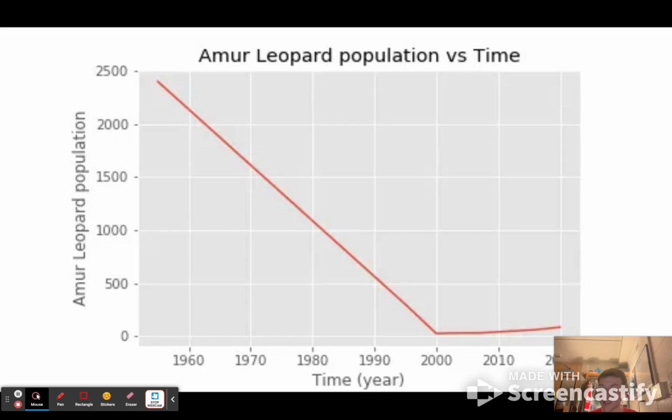And then there has recently been a specific focus on the species due to the severe population decline, which you can see through this graph here, spanning from about 2,500 wild Amur leopards in the 1950s to less than 25 leopards by the year 2000, which this graph demonstrates. The species decline is all due to human causes. However, conservation efforts have proved to be successful as the Amur leopard population has had a steady increase since 2000, as there are now around 100 leopards left in the wild, which you can see here.